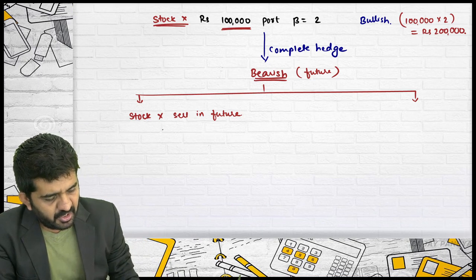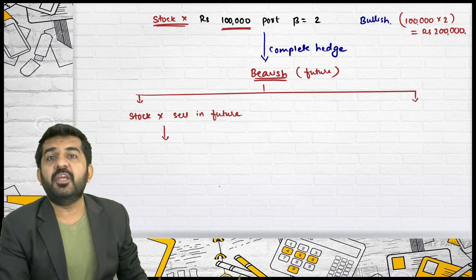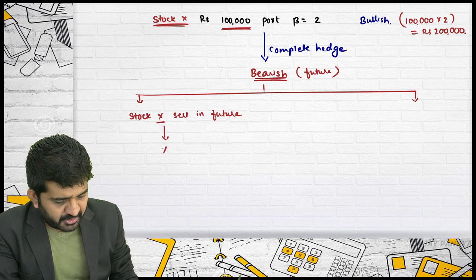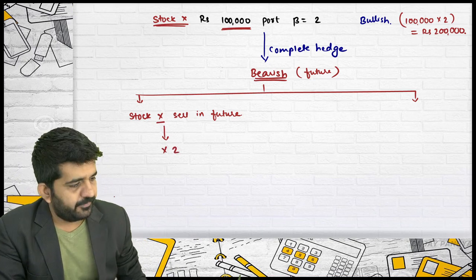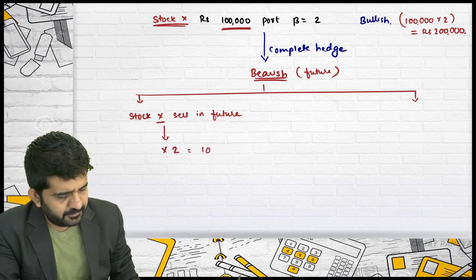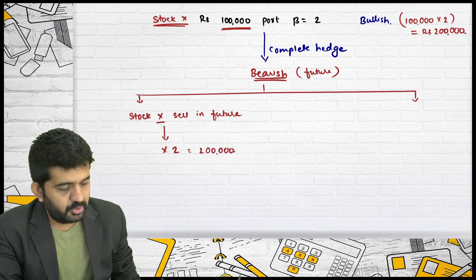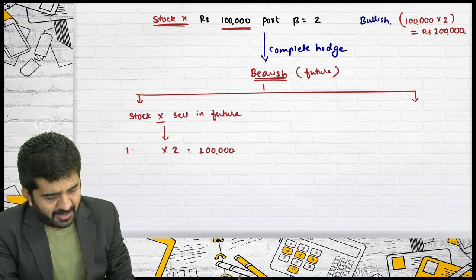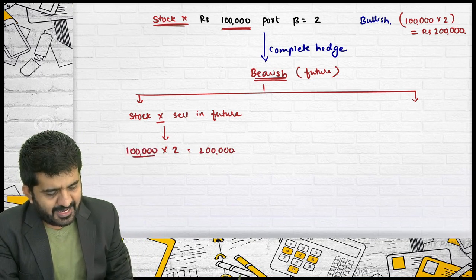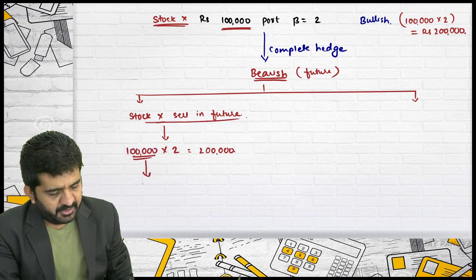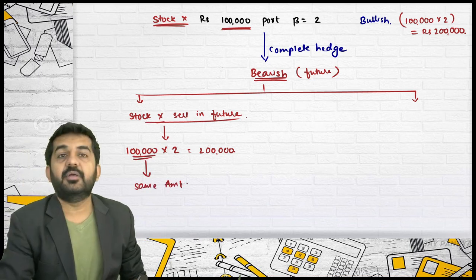Is it right? If you sell stock in future, this stock is also having beta of 2. How much you want to hedge? 2 lakhs. Is it right? So what amount of stock you should sell in future is the same amount. Is it correct?